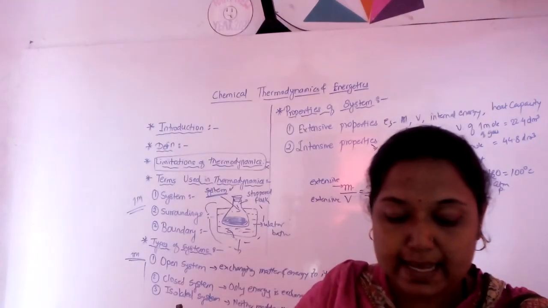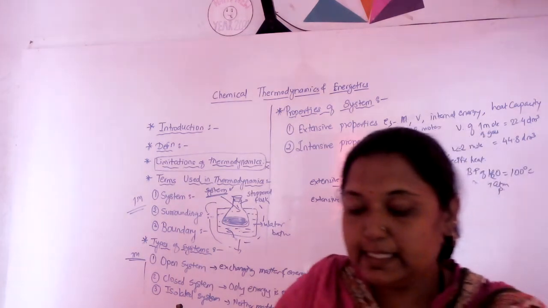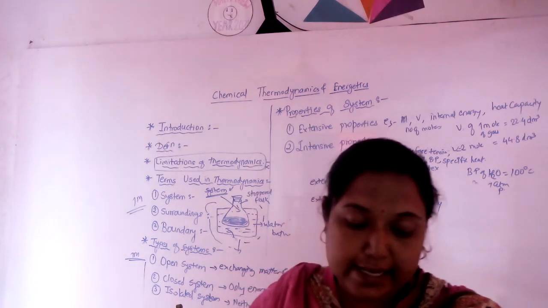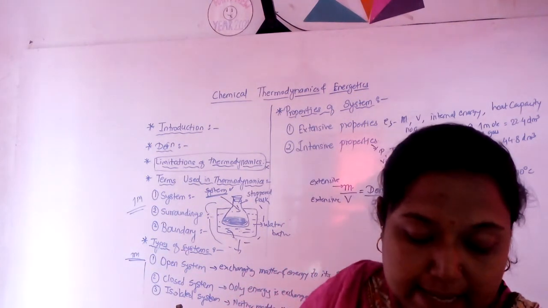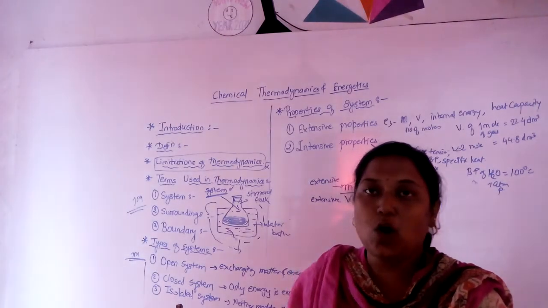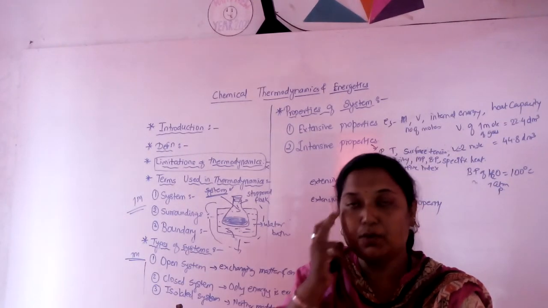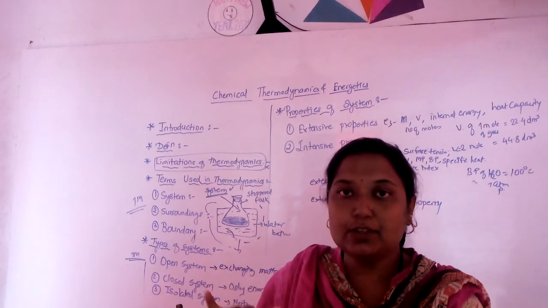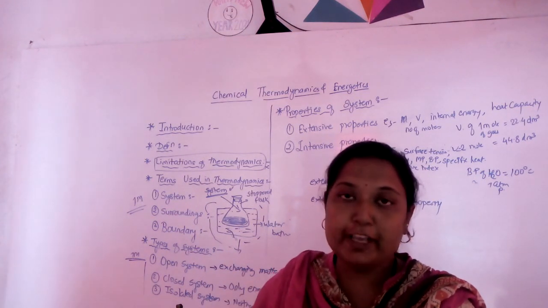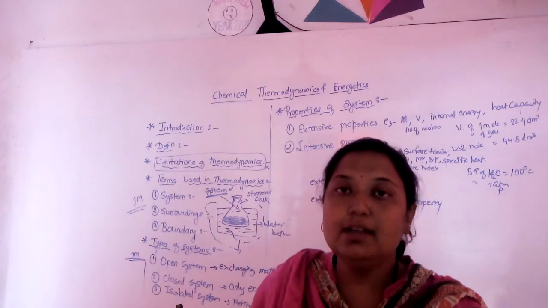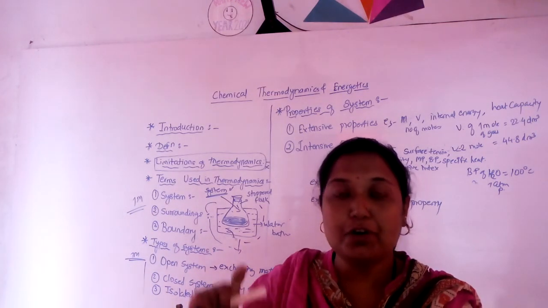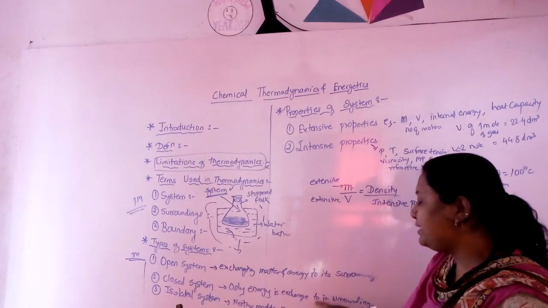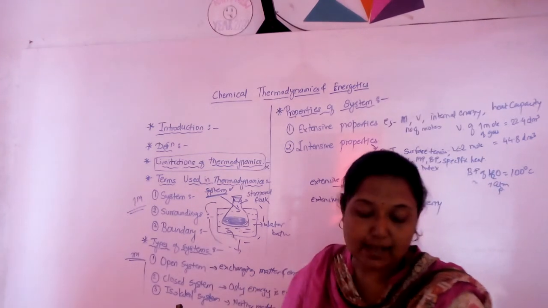The next is the closed system. Closed system is defined as a system that can exchange only energy but not matter with the surrounding. Same example, a cup containing hot coffee is covered with a saucer. What is the difference between open system and closed system? Here we cover the cup with a saucer. That means coffee is cooled down by giving away heat to the surrounding, but there is no exchange of water vapor to the surrounding. That means only energy is exchanged with its surrounding. That type of system is called a closed system.